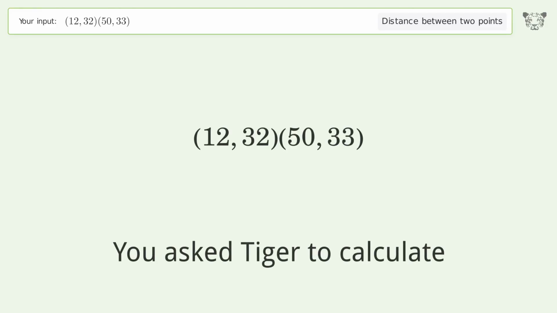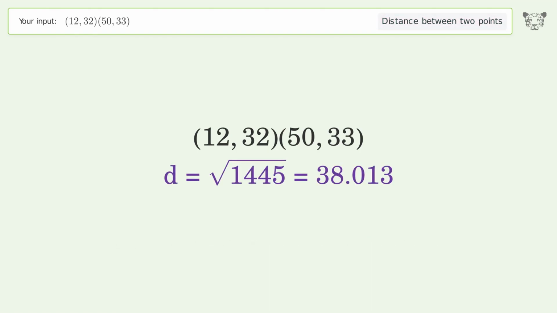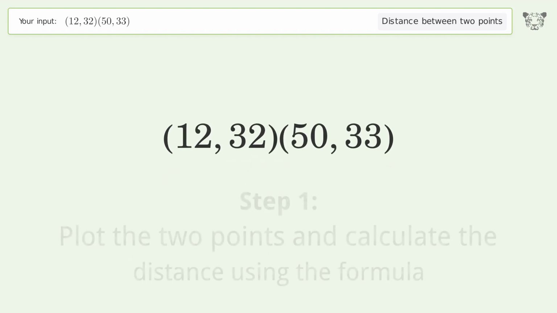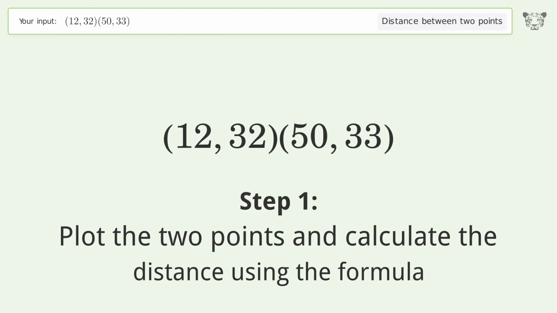You ask Tiger to calculate. This deals with the distance between 2 points. The distance between the 2 points is the square root of 1,445, or 38.013. Let's solve it step by step. Plot the 2 points and calculate the distance using the formula.